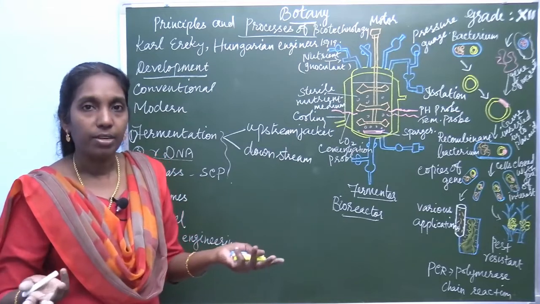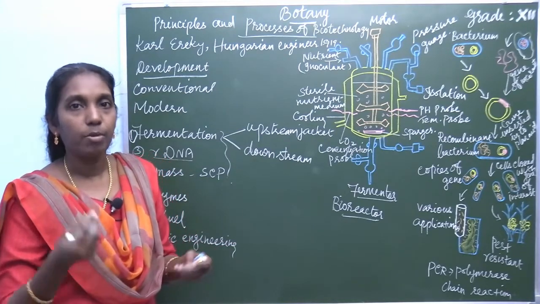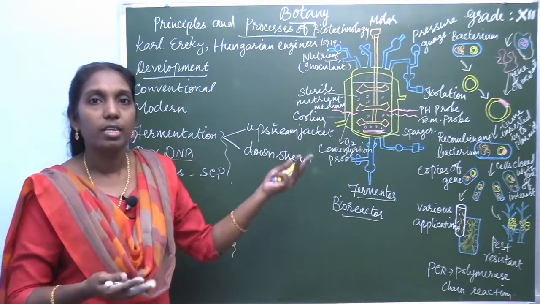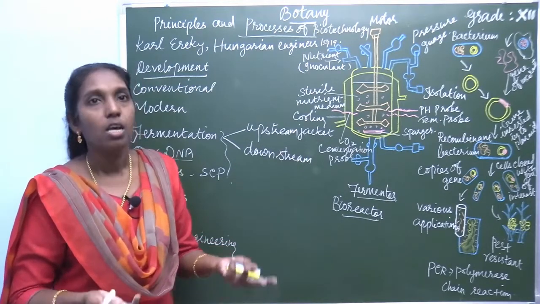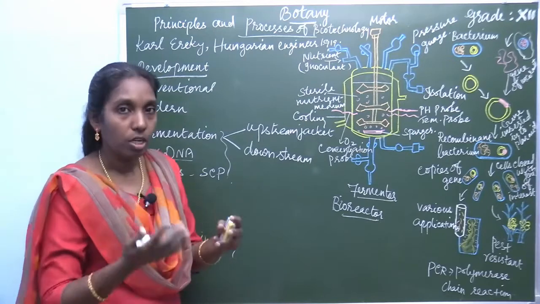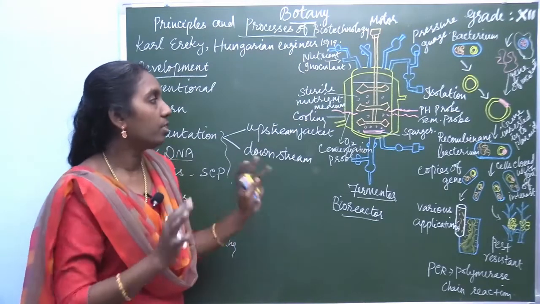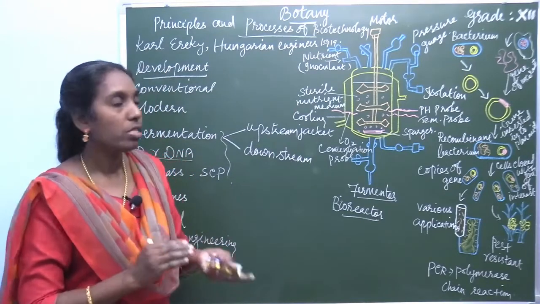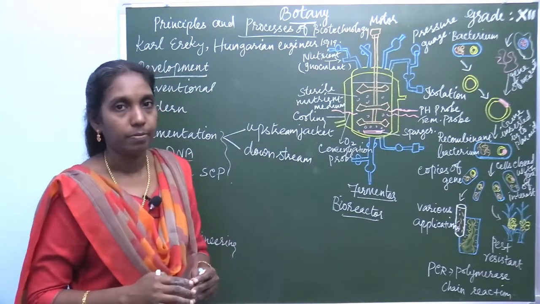So it cannot be affected. If it is easily attacked by any other germs, it easily gets spoiled, so the desired product cannot be obtained. So before starting the fermentation process, all the necessary things are sterilized. That process is known as the upstream process.